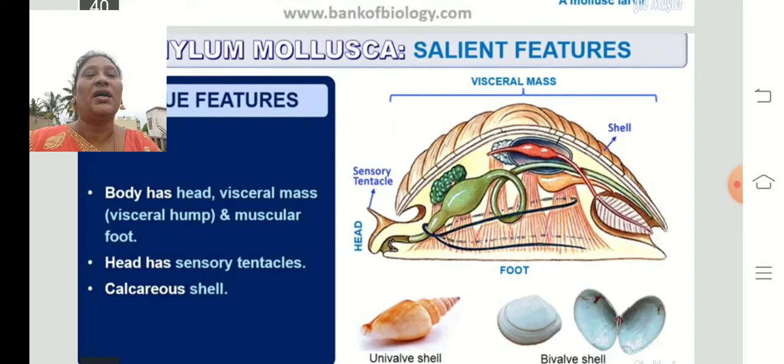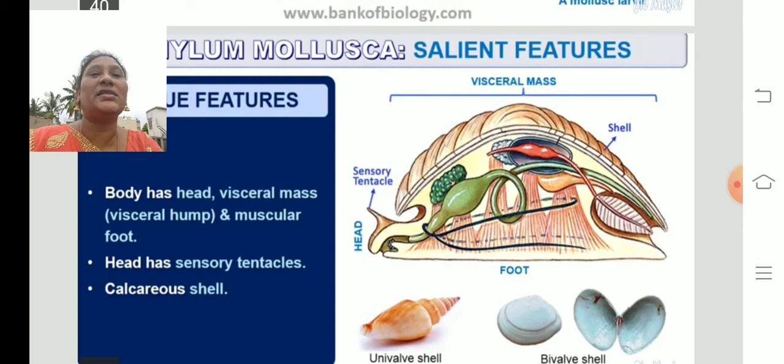You can see the hump-like structure; that is called the visceral hump. In camels, we used to see the hump which stores water. The same here, we can see the part which is a swollen part; that is the visceral hump. And they have a muscular foot, muscles like a foot.